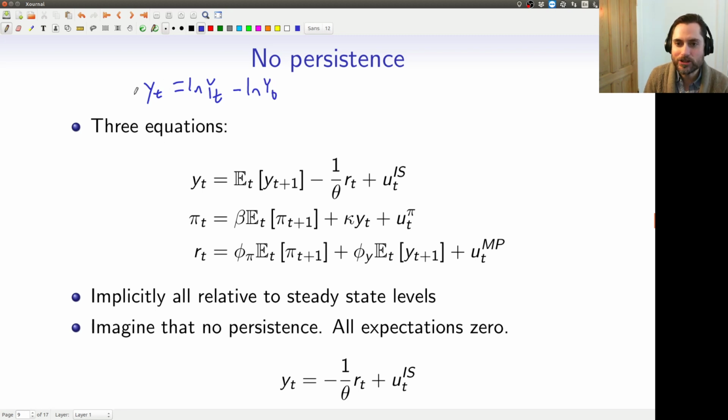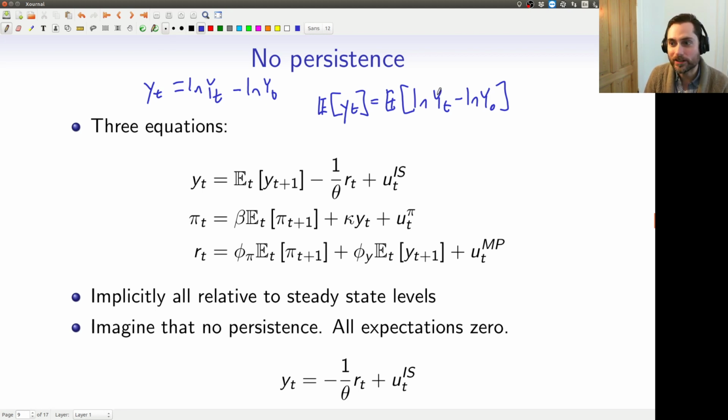Okay, so if our expectation, I'll just write it out, little yt, it's just going to be our expectation of these two terms. And our best guess about log of yt tomorrow is just going to be log of y0. It's as good as we can do, so that will be 0 if there's no persistence in the white noise shocks. Okay, so we can just cancel all of these guys out.